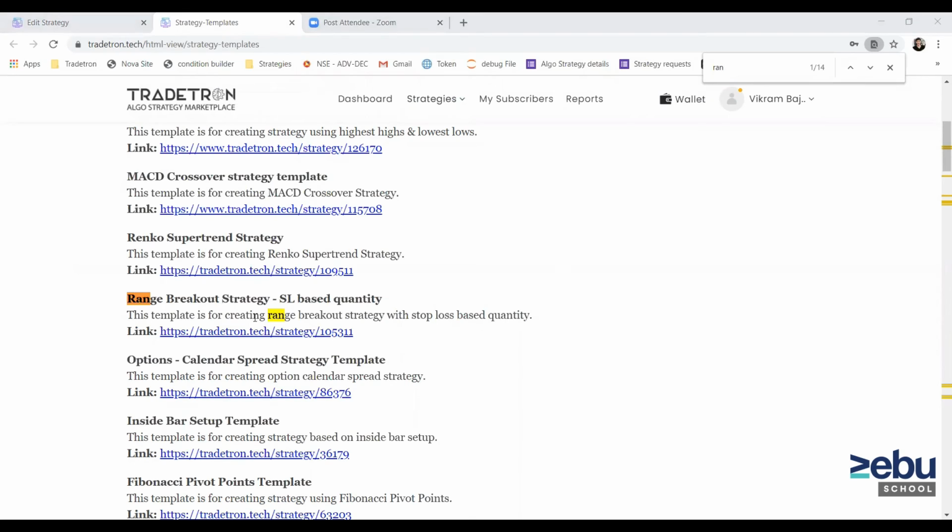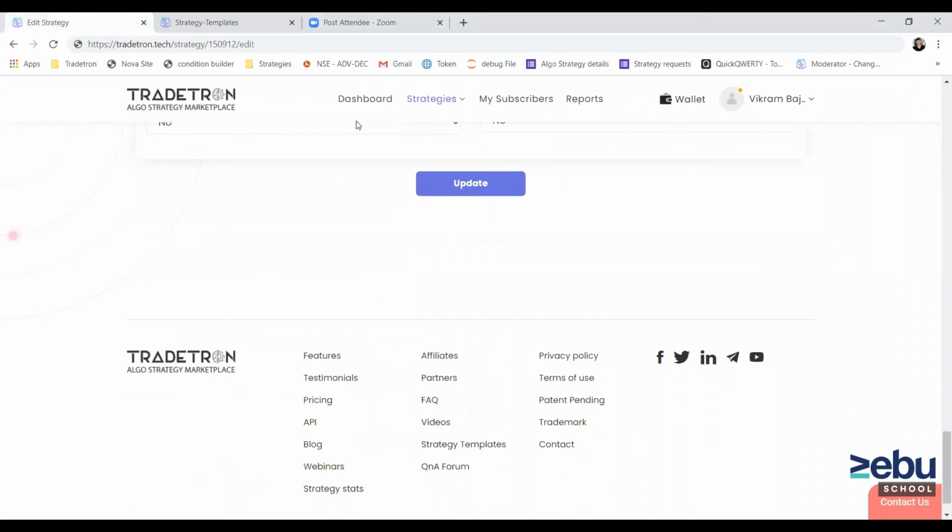Can we check our entry condition on a Nifty or Bank Nifty option chart instead of the future chart? I want to check an option near 100 in Nifty and Bank Nifty. You can definitely check conditions on option charts, but the limitation is that you can choose either ATM or OTM options not based on the price or LTP, but based on the distance from the current ATM. So you can check conditions on a 3 steps out of the money option or 3 steps in the money option, like that, or ATM options. But yes, you can check conditions on options.